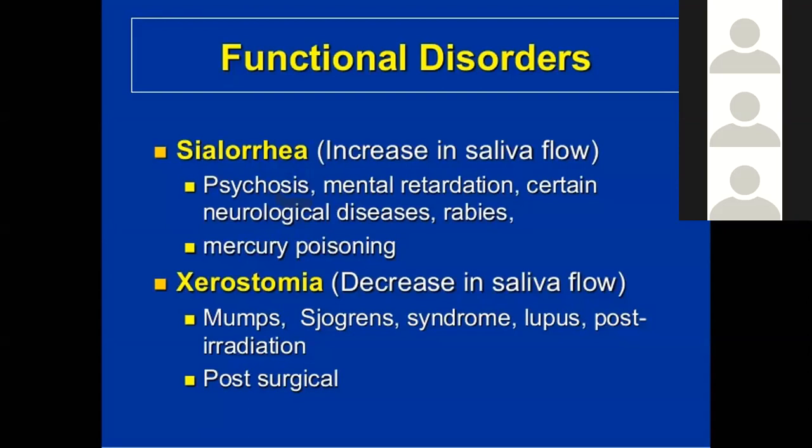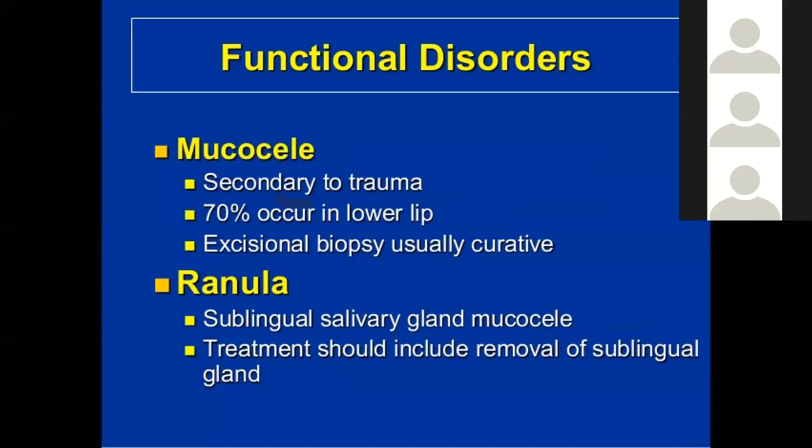Now, xerostomia, decrease in the salivary flow. Xerostomia is caused by mumps, Sjögren's syndrome, lupus, and post-radiation, and it can also decrease when there is surgical trauma or post-surgical disorders. Other disorders are mucocele and ranula.